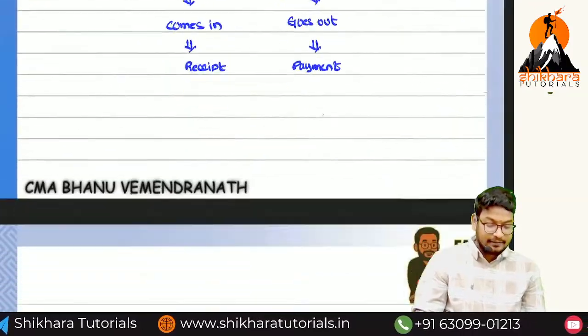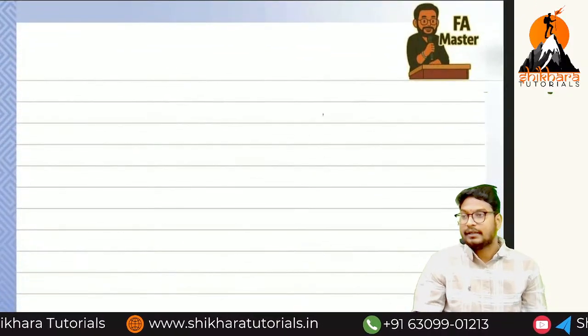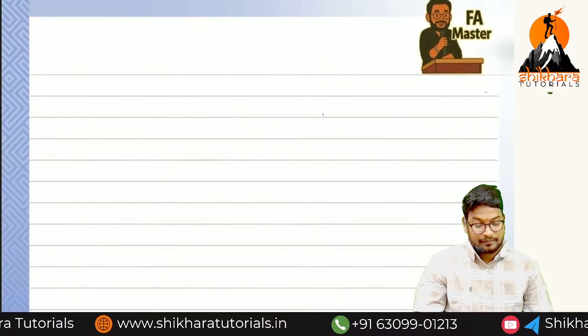So let us start writing favorable balances and unfavorable balances.